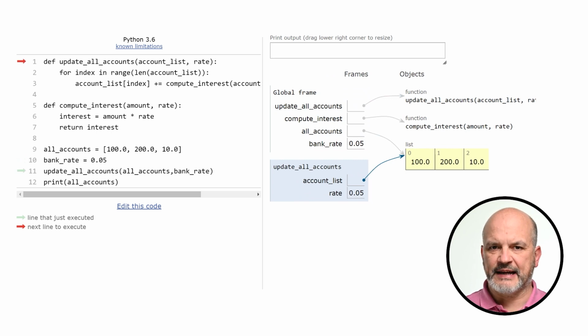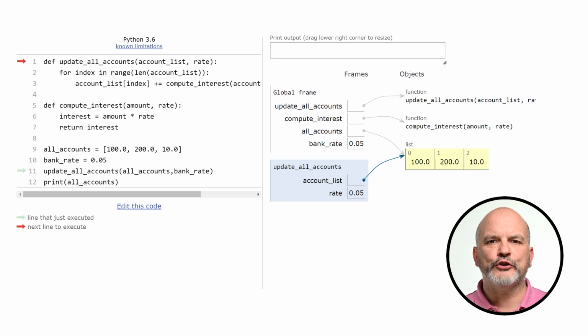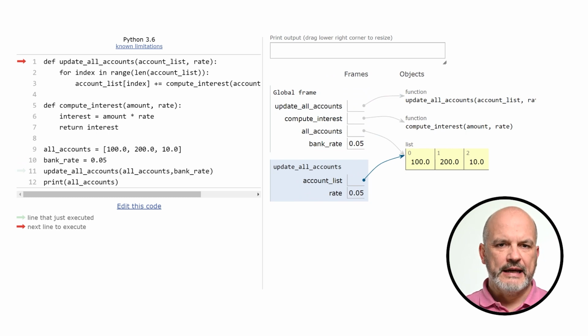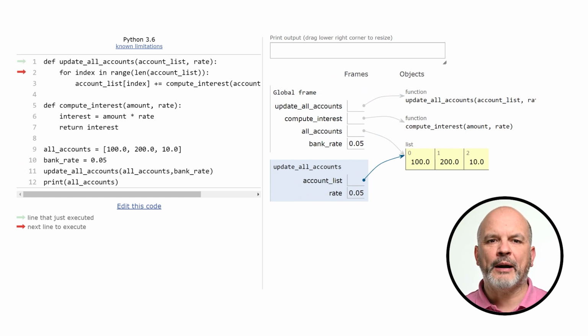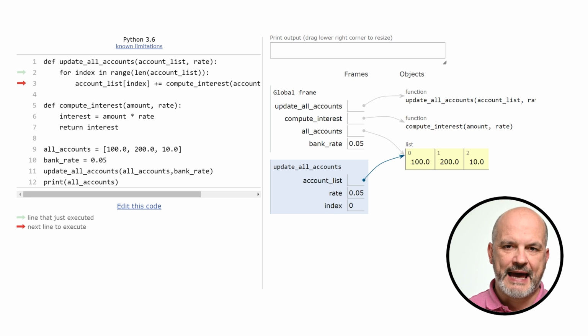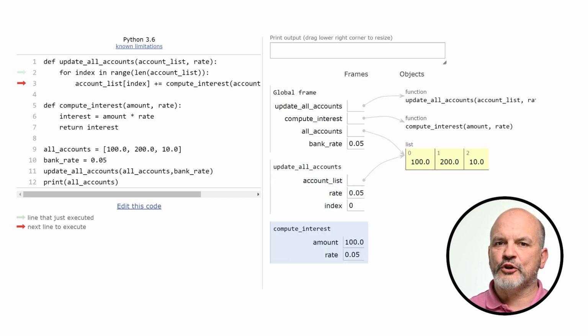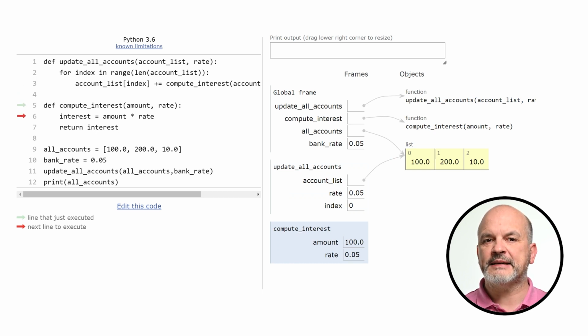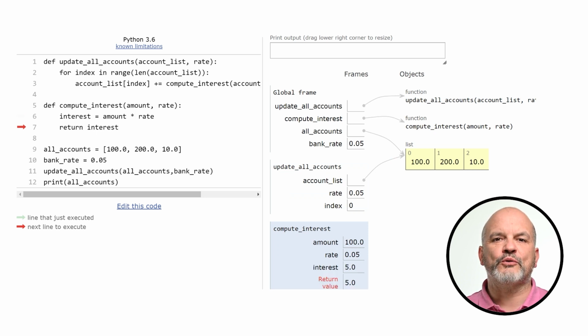Notice on the right-hand side of the simulation how a new frame is created. In the newly created frame, the parameters have been assigned the arguments passed in the function call. The body of the function is executed and, on line 3, the function compute interest is called. A new frame is created for the function, and again the parameters of the function have been assigned their values. Once the function terminates, the value is returned and its frame is discarded.